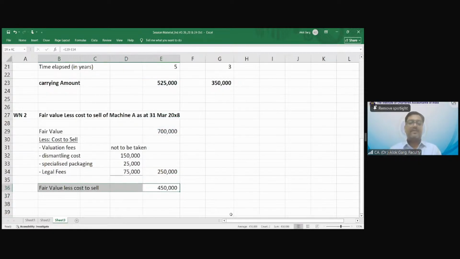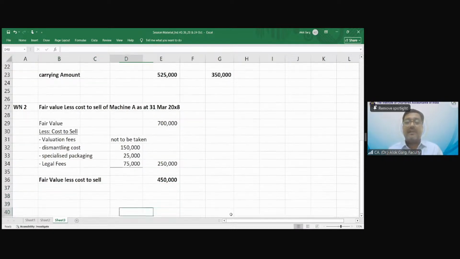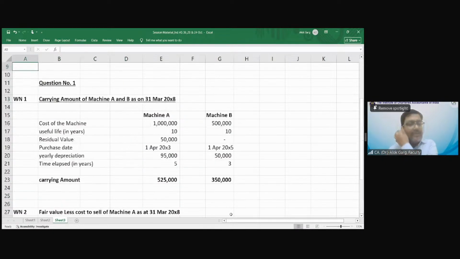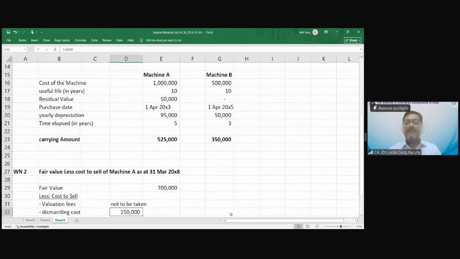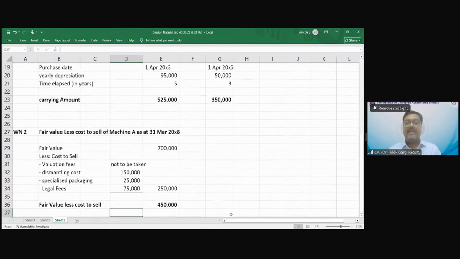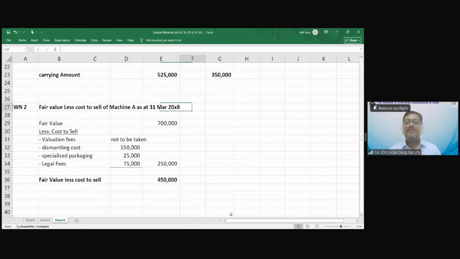Four lakh 50,000. Now, what is the third working? What should I compute now? I got the carrying value of both the machineries, machine A and B, and I have computed the fair value less cost to sell of machine A. Now, what should I compute? Impairment loss on machine A.